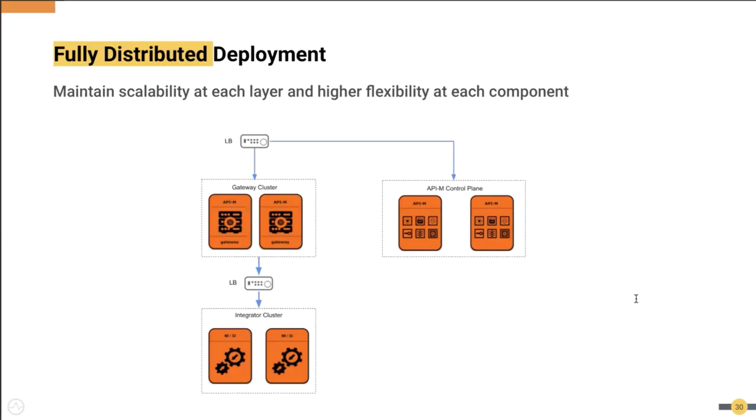Okay, so then if you look at the distributed model, then you can see this kind of deployment. So basically you have a control plane, which will take care of the store, publisher, key management, all these operations we handle on the control plane side. Then we have an API gateway cluster as the data plane, and also you can have an integration cluster. So with this sort of simple deployment, you can address distributed deployment. If you go to our documentation, we have explained the rationale behind moving to this simplified deployment and the necessary components, how you can configure them, all this information is available in our documentation.